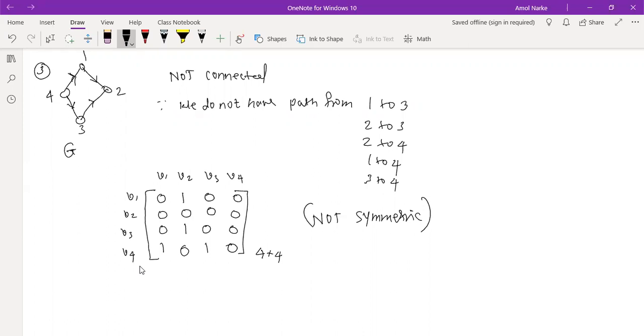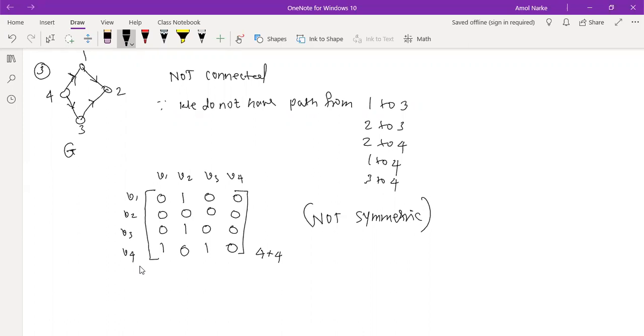Got it now, everyone? Still, it will not be symmetric. Because here you can see, when I say 1 is adjacent to 2 in a directed graph, it is not necessary that 2 is always adjacent to 1. So that's why it is not symmetric. Everyone got this? So this is what we have for the adjacency matrix.